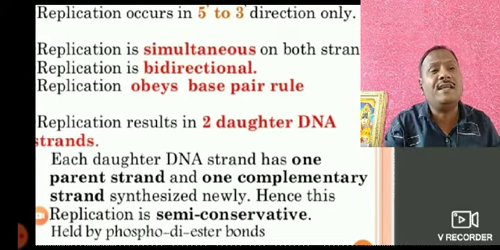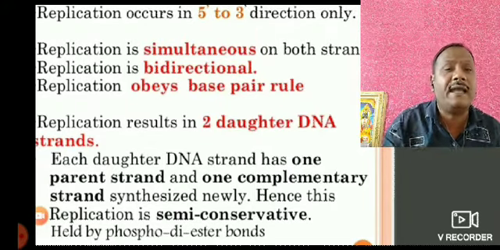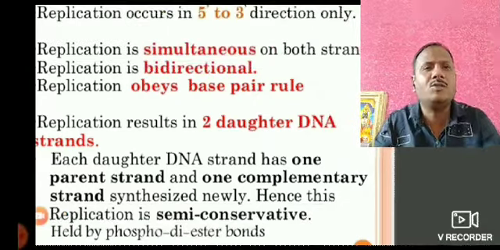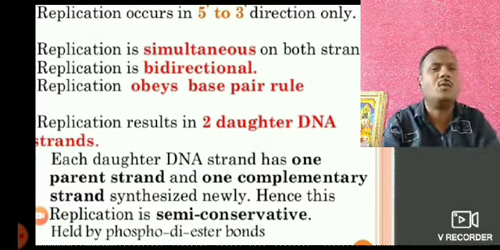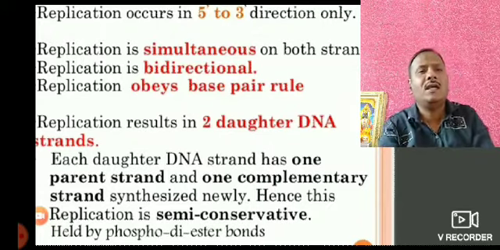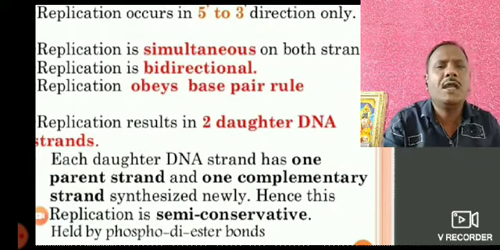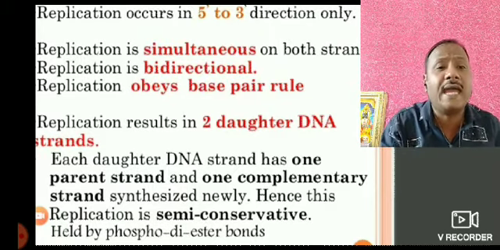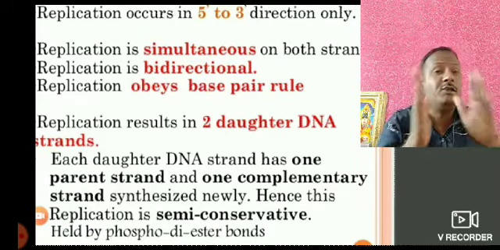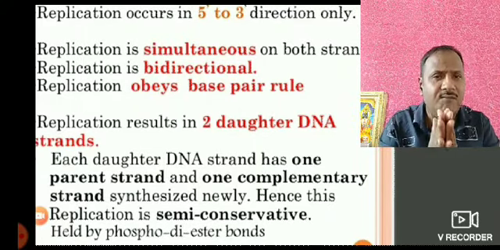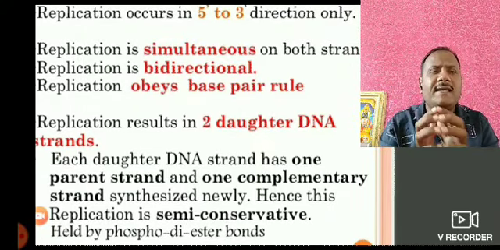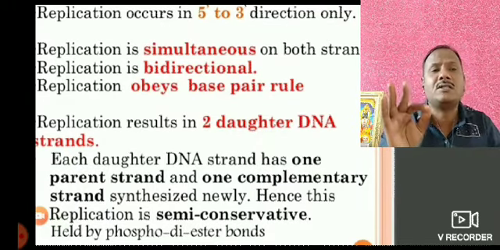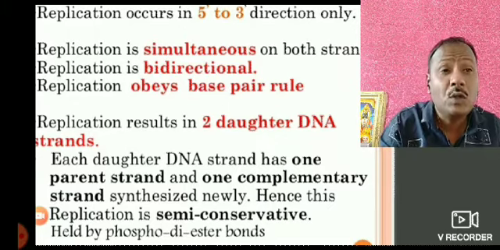Replication is simultaneous on both strands. Replication is bidirectional, as I just said. So on both strands there is replication according to the base pair rule. Scientists have always said this is replication, and it is bidirectional. Replication results in two daughter DNA molecules. Each daughter DNA has one parent strand and one new strand, a complementary strand synthesized. Hence this replication is semi-conservative.